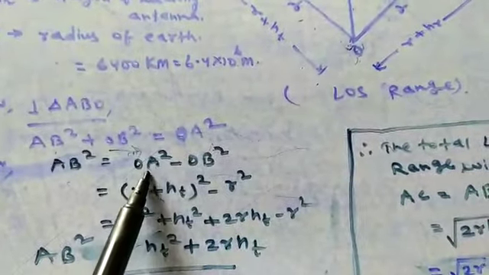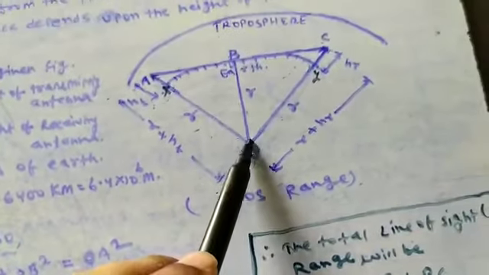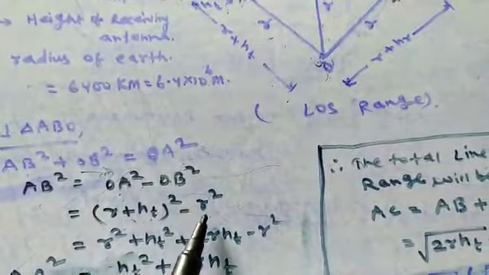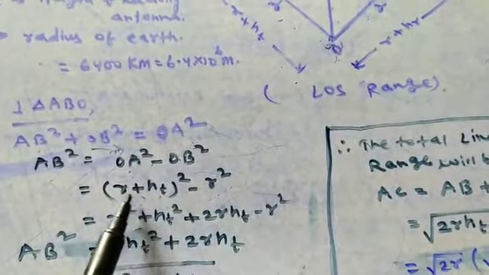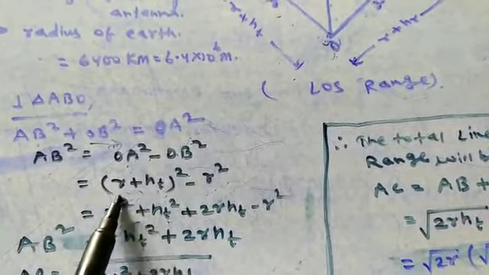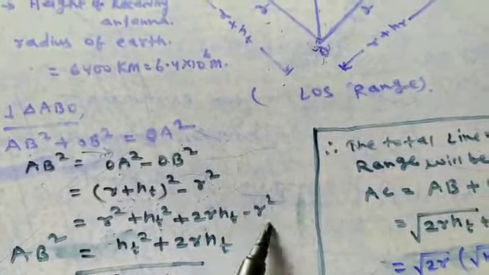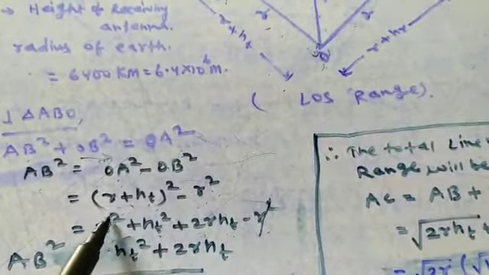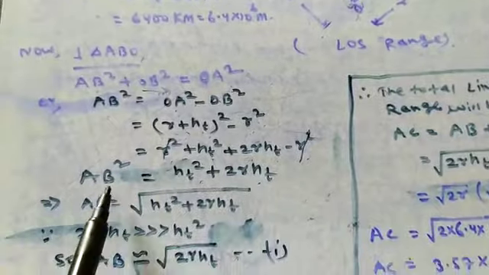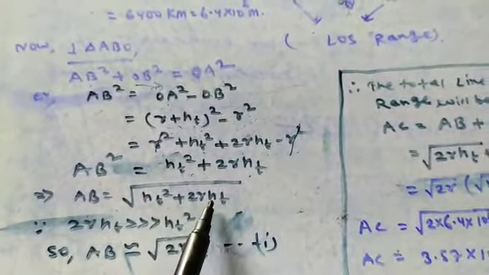So I put here OA is equal to R plus HT, then whole square, minus OB square. OB is actually R, the radius of curvature of the earth. So I have written here R square. Clear? Now you just solve this: (a plus b) whole square gives R square plus HT square plus 2 times R into HT, minus R square. So R square and R square will cancel out, and we will get HT square plus 2R HT. So this is AB square. Now AB will be equal to the square root of HT square plus 2R HT.